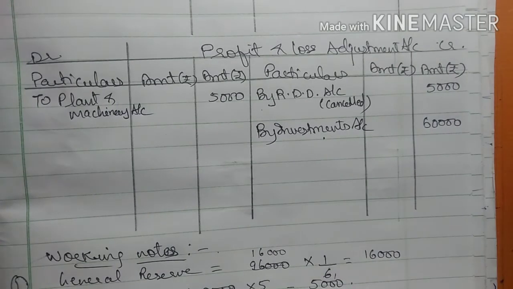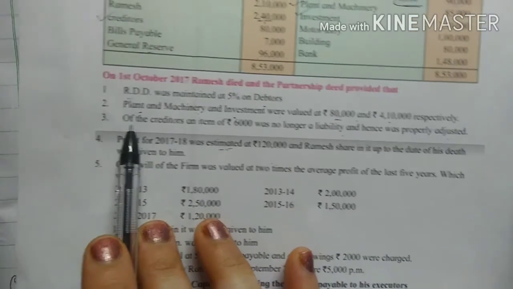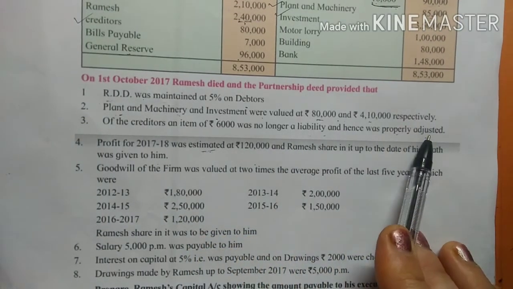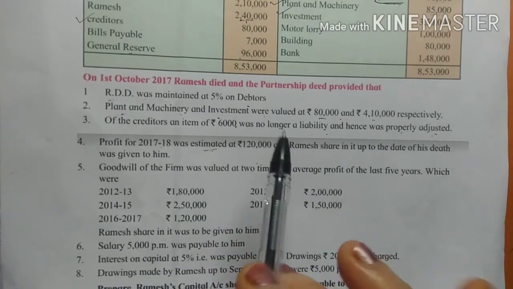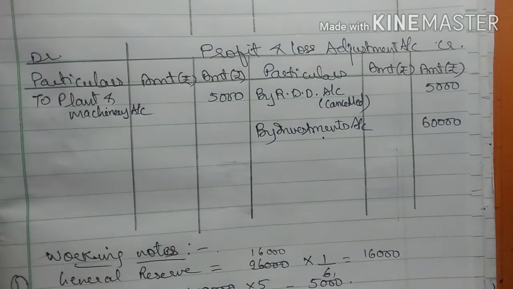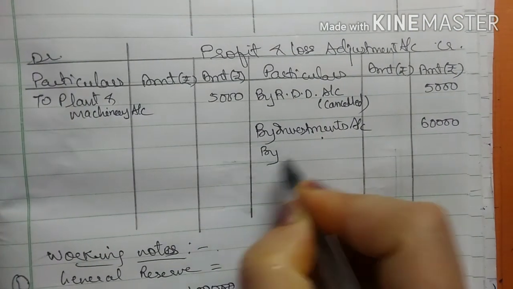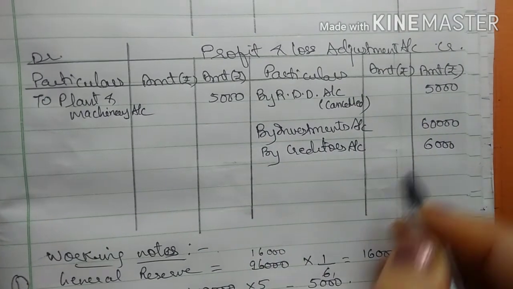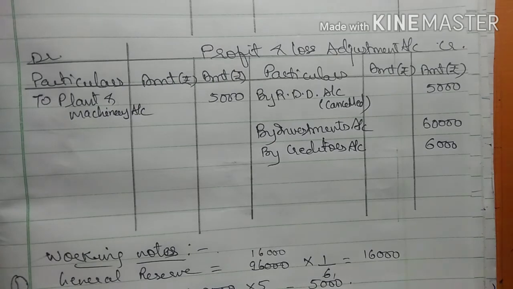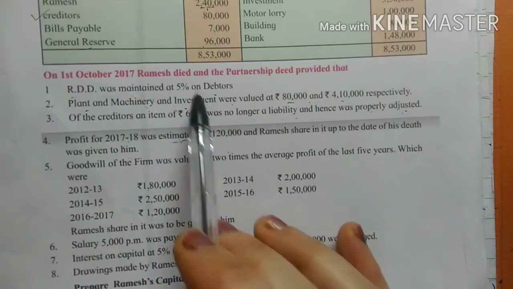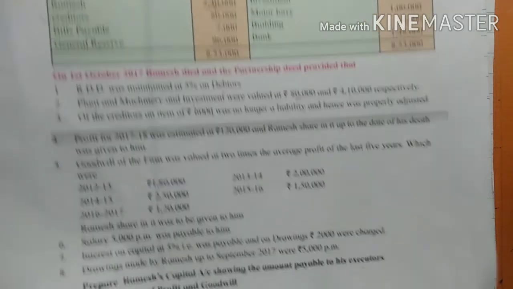60,000, right? See the third adjustment. Of the creditors, an item of 6,000 was no longer a liability and hence was properly adjusted. 6,000 we are not supposed to pay now, so your creditors is decreasing, right? So when your creditor decreases, it's your profit. Liability is decreasing, so it is your profit. So again this will come in my profit and loss adjustment account credit side by creditors account directly 6,000. We are not preparing the balance sheet, so second effects are not given for these first, second and third adjustment, right? So these are the only adjustments relating to profit and loss adjustment account.